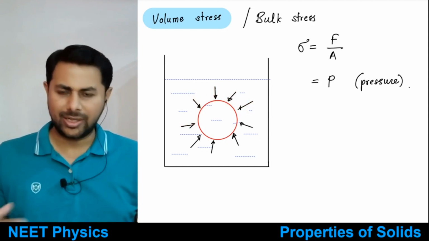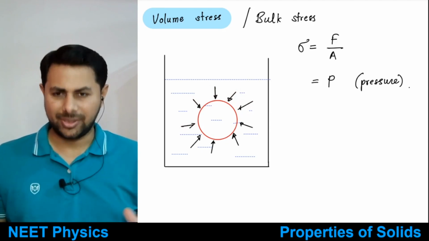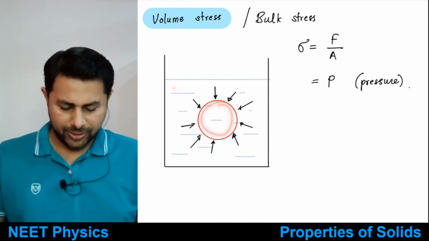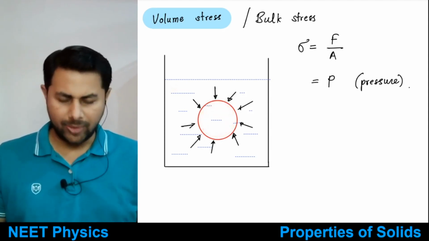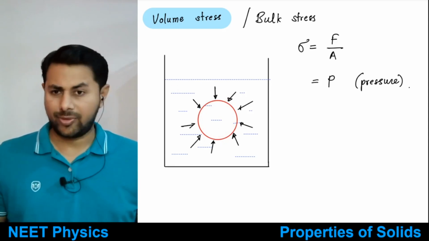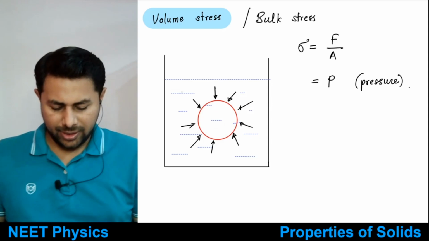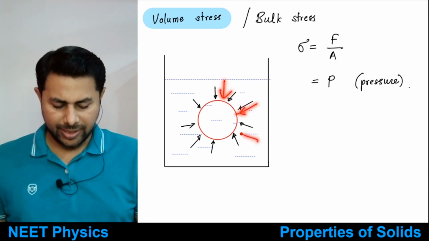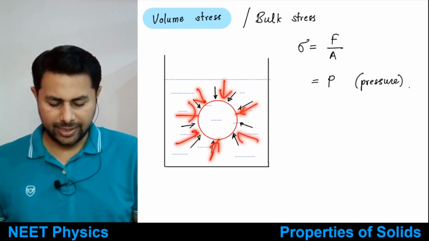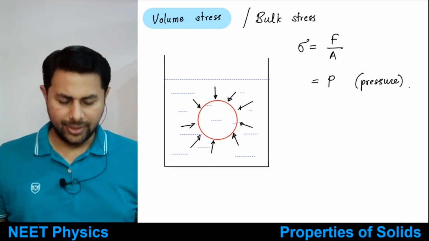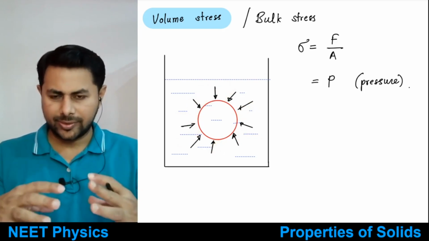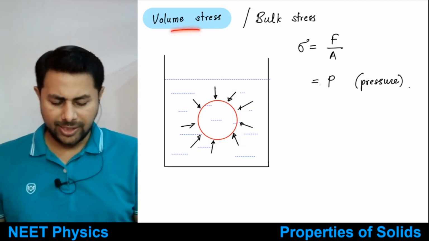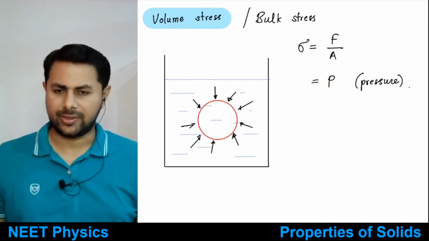So such a force per unit area is called what? It is called pressure, okay? So here what we are doing is, suppose this is some spherical ball, made up of any object, steel ball or rubber ball, etc. You dip it in this liquid, okay? Then this liquid exerts pressure from all sides. What is pressure? It is perpendicular force per unit area, right? And this pressure is known as the bulk stress or the volume stress.